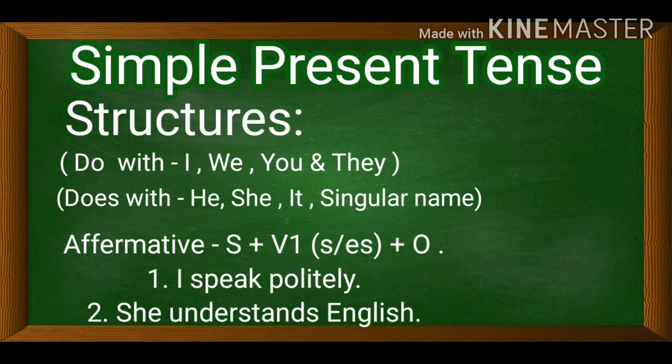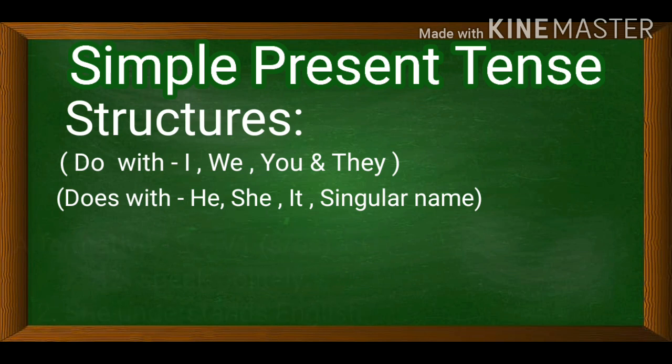Here you see, I is the subject. I have written speak only, not speaks, because I is the first person. With the first person we never use S/ES with the verb. But with the third person singular number, he, she, it, any singular name, we use S/ES with the verb.